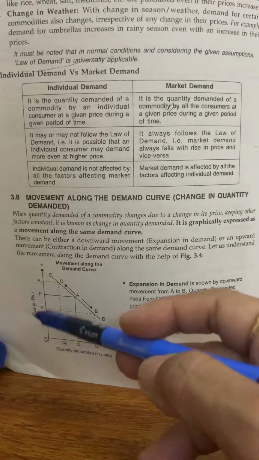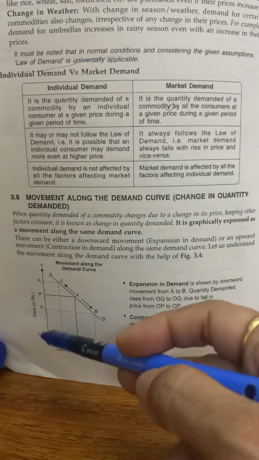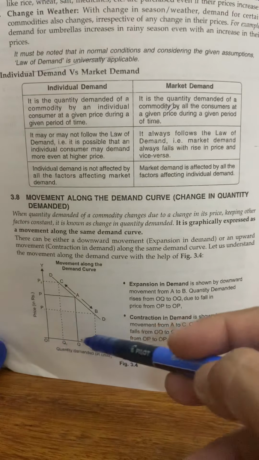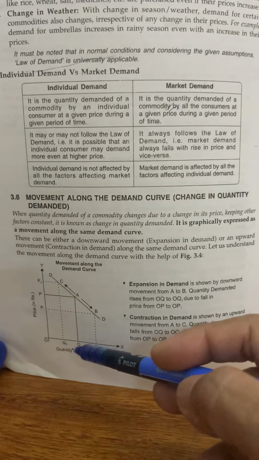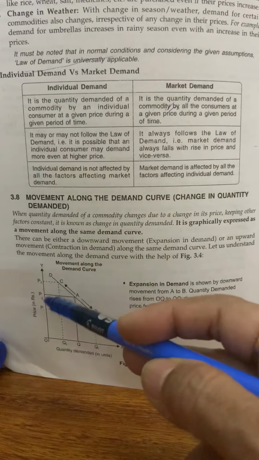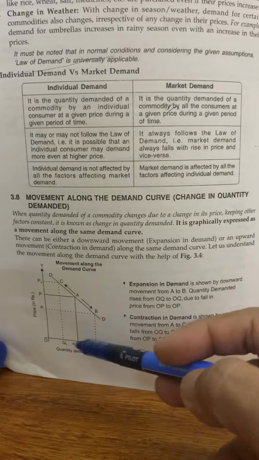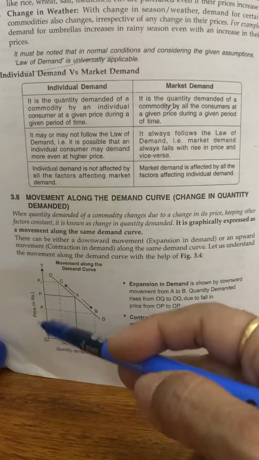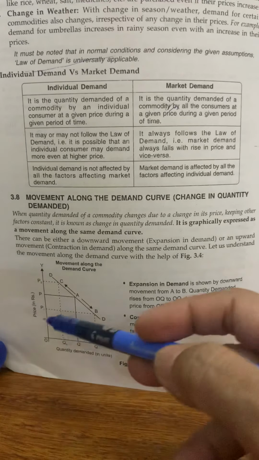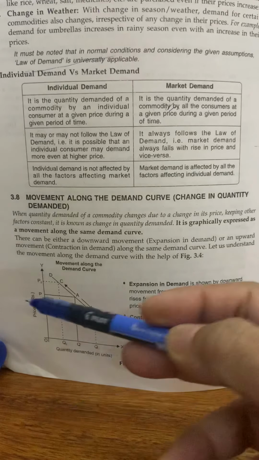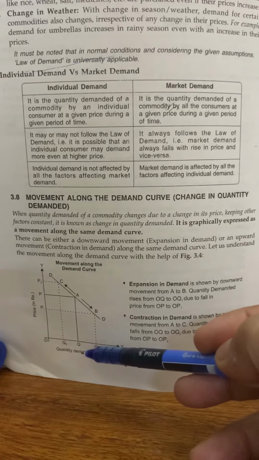At price OP, the quantity demanded is OQ. What happens when the price of the commodity rises from OP to OP1? What is happening to demand?